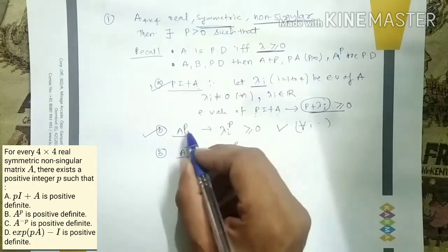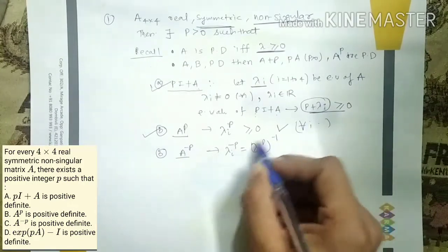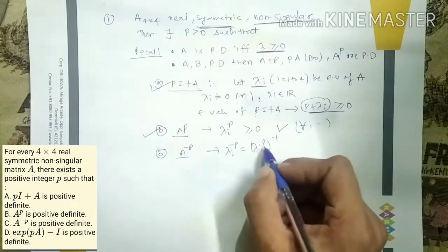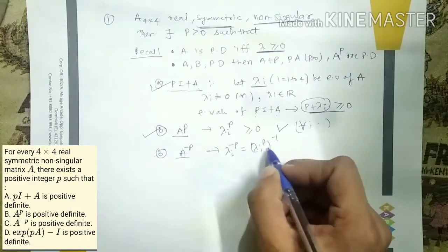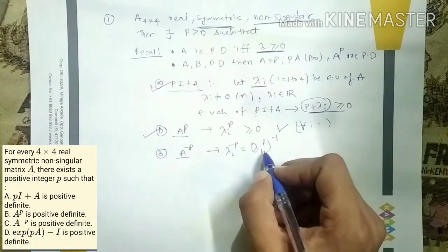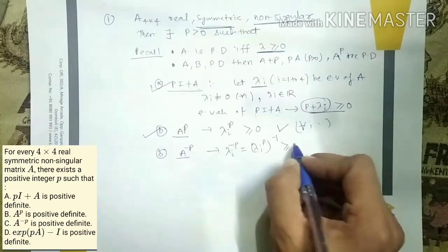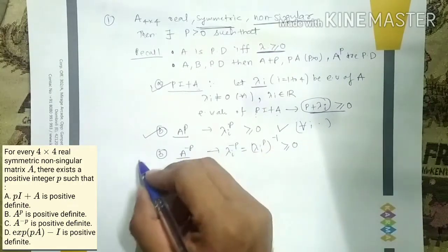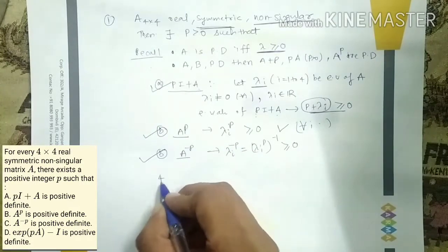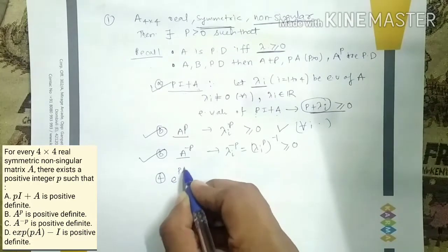So see, just now we have proved in the second option that lambda I raised to P can be made positive by our choice of P. If this is positive, then its inverse is also going to be positive. Let's understand this carefully. If my number is positive, then its inverse is also going to be positive. So lambda I raised to minus P is also going to be non-negative, which means this is again going to be positive definite.